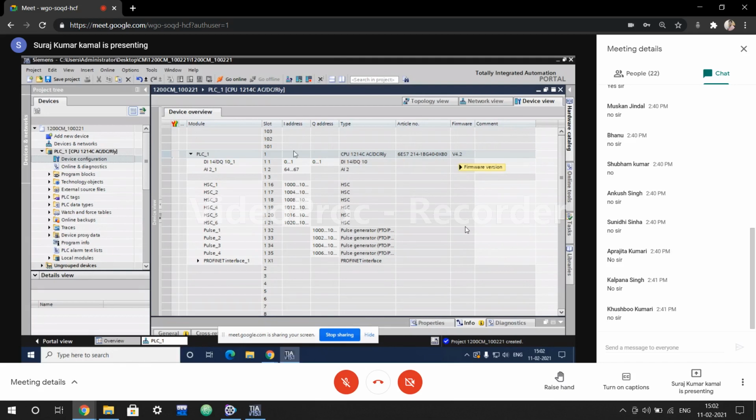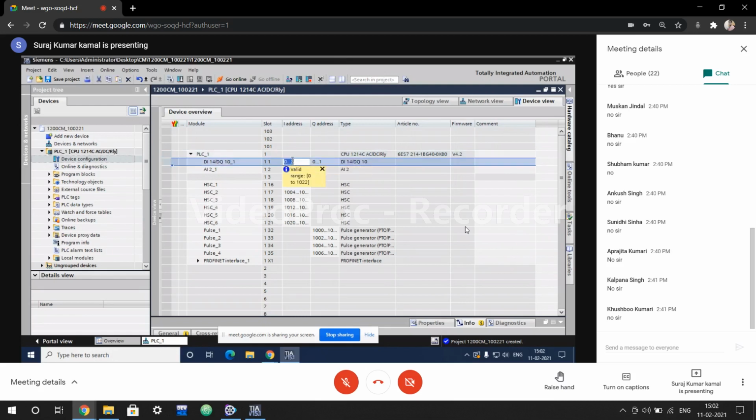Now here we have the addresses I and Q, 0 and 1. This 0 and 1 is nothing but a byte address. That means 0th byte and 1st byte. So addresses are always mentioned in bytes. 0 and 1, 0 and 1.